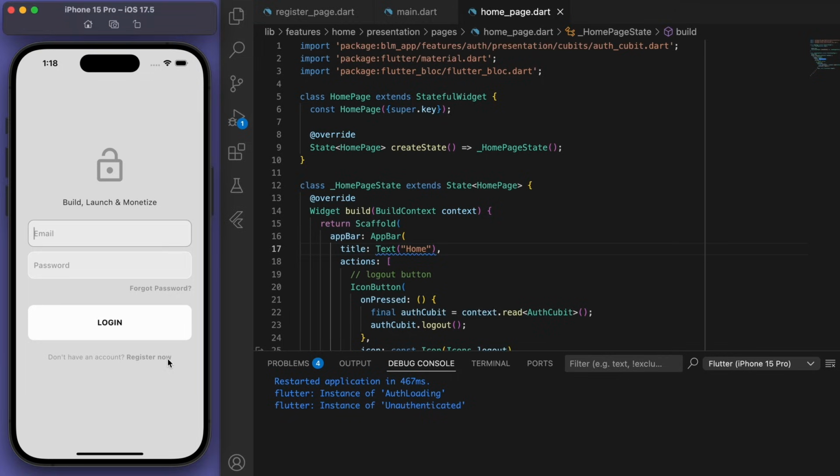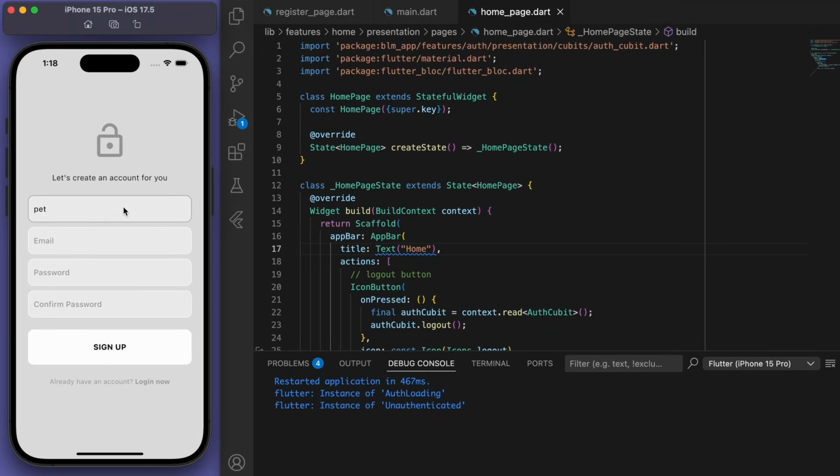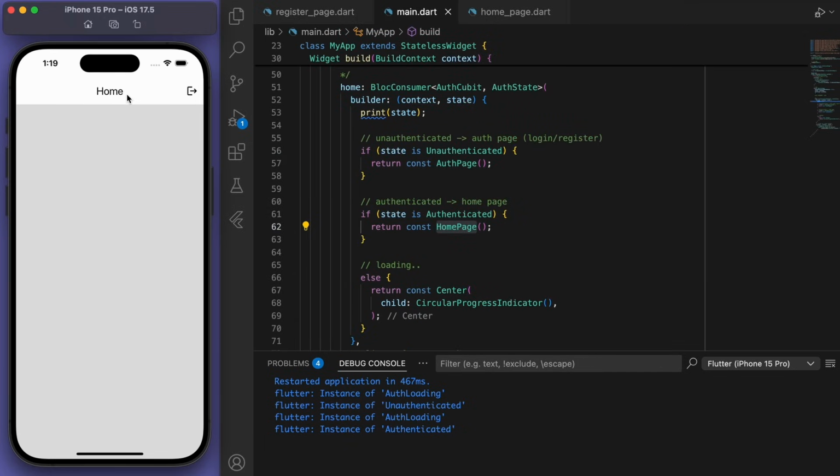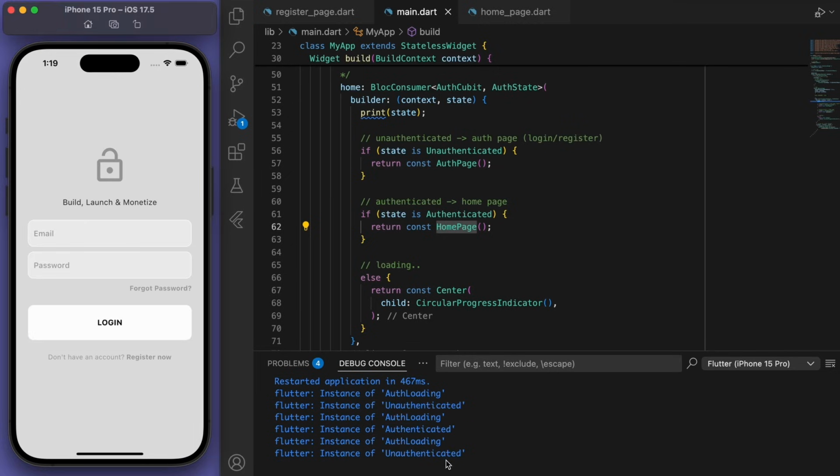So let's just test this out again. I'm going to create a new user. And you can see this is why Bloc is so helpful with the state management, because we can see exactly what's happening inside the app, like whether we're authenticated or not, for example. Sweet, that's looking really good.